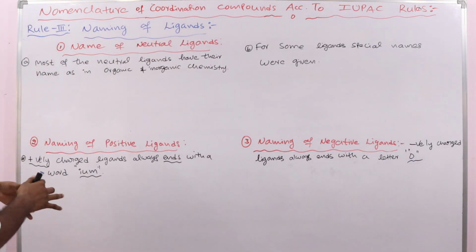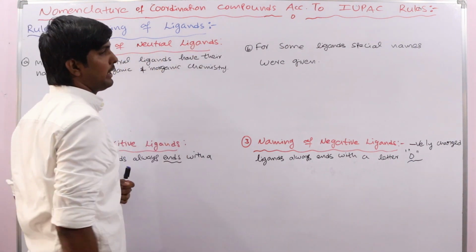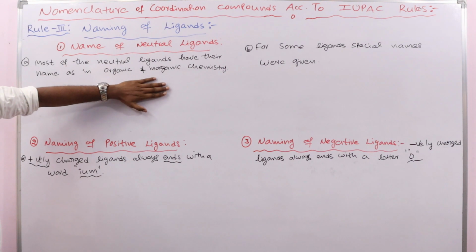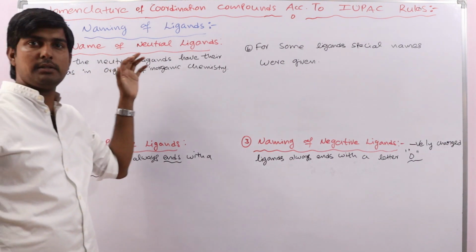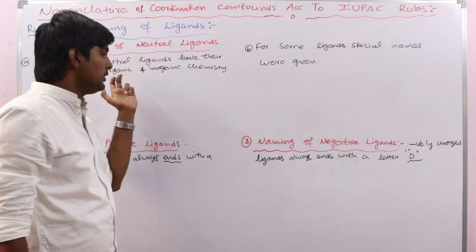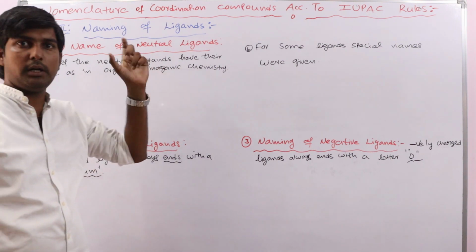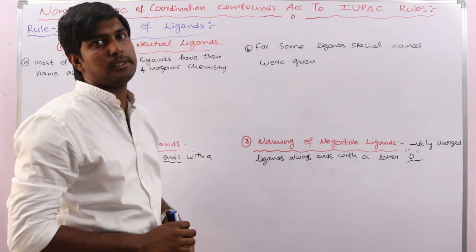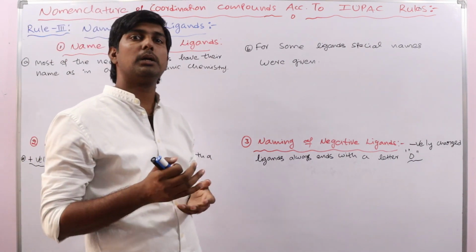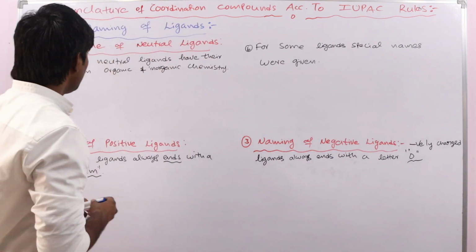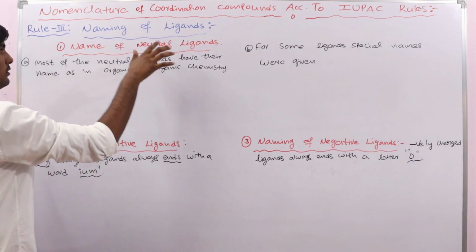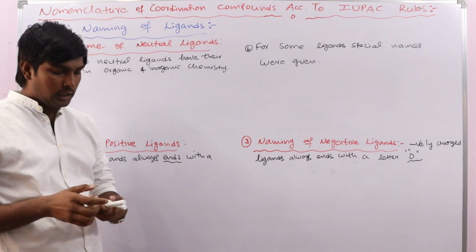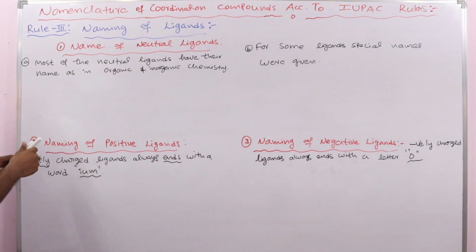So first one is name of the neutral ligands. Okay, so here most of the neutral ligands, they have names as they have in the organic chemistry or in the inorganic chemistry. Okay, generally this coordination chemistry is a separate part in the chemistry. Okay, like organic chemistry, inorganic chemistry, physical chemistry. Okay, so here most of the neutral ligands, they have their names as in organic and inorganic chemistry.